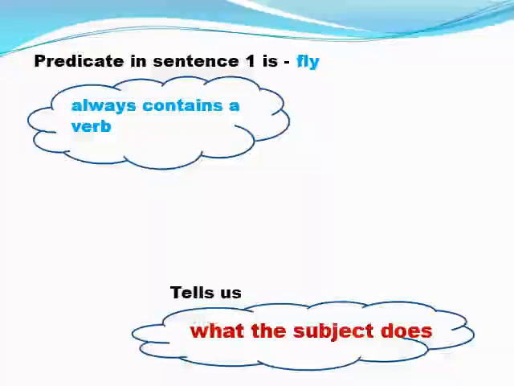What we are talking about the subject is called the predicate. Therefore, the predicate in sentence 1 is fly, which tells us what the birds do. Remember, a predicate always contains a verb. It may be an action word or be form of the verb, such as am, is, are, was, were, or an auxiliary such as has, have, or had. Predicate tells us what the subject does.